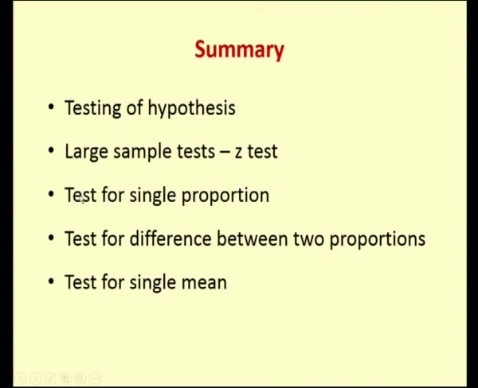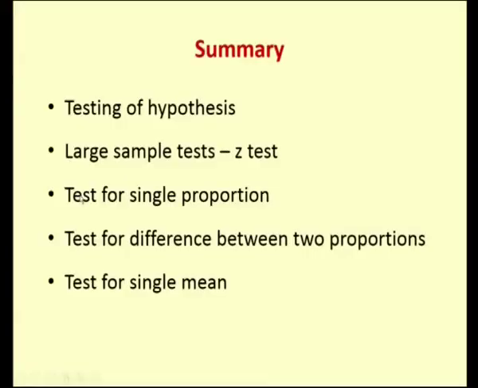with the population proportion. Also seen the test statistic for the single proportion, that is testing the sample proportion and the population proportion. Next, we have seen about the difference between two proportion. So, whenever the population proportion is not known, then we can test the difference between two proportion by taking two different samples from the same population, and then we can test whether those two proportions are equal or not. So, in that case, we have seen the test statistic, we have compared two sample proportions, and then we have seen whether those two sample proportions are equal or not.